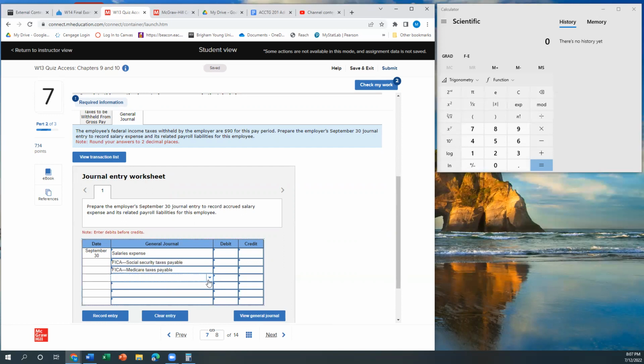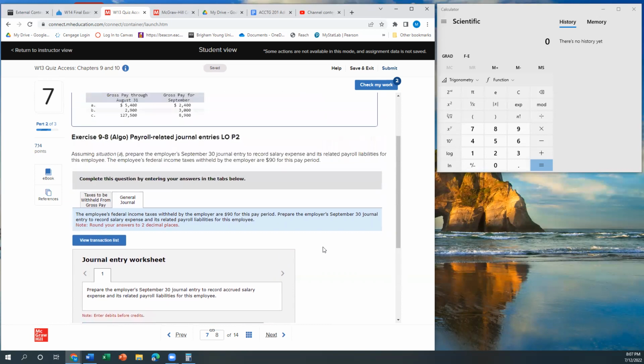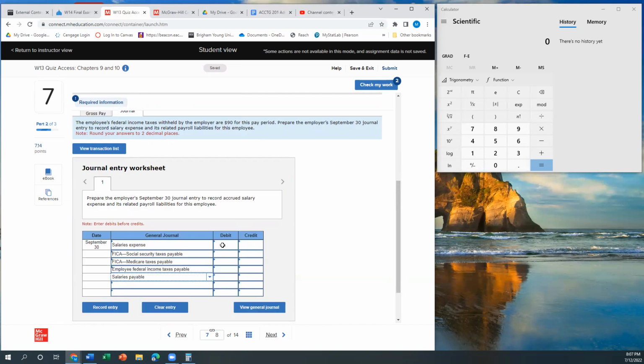And then the federal income tax is payable. What threw me there for a minute is I wasn't sure if they were trying to get us to do all of the payables or just the employee side of the payables. And it looks like they just want the journal entry for the employee side. But that was a little bit confusing to me. And then the salary payable is the amount we're going to have to pay to the employee on payday. Also our salary expense was their gross earnings of $2,400.